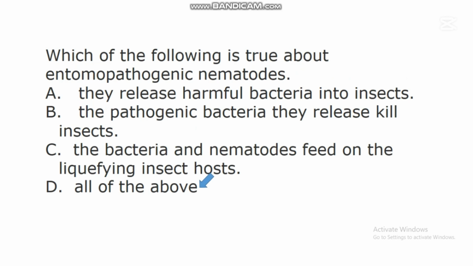So these bacteria benefit from the nematode and nematode benefit from the bacteria because the bacteria help in killing insects, and during this process nutrients will be released from this insect. So the nutrients made available will now be shared by these two organisms. So all these things are facts about entomopathogenic nematodes according to nematologists.